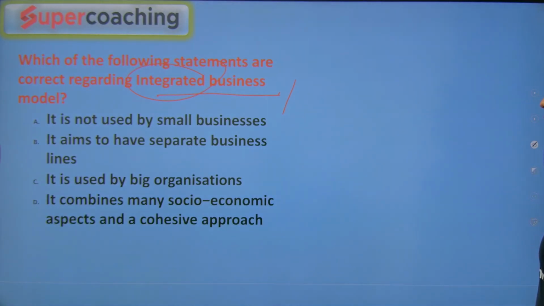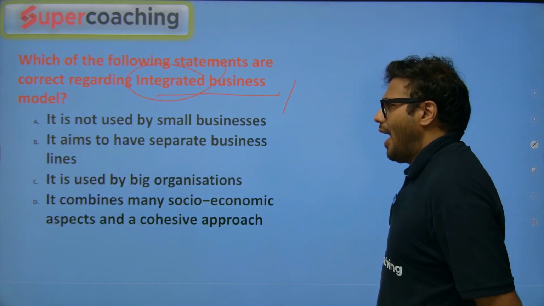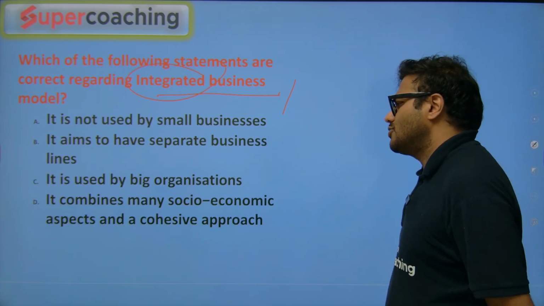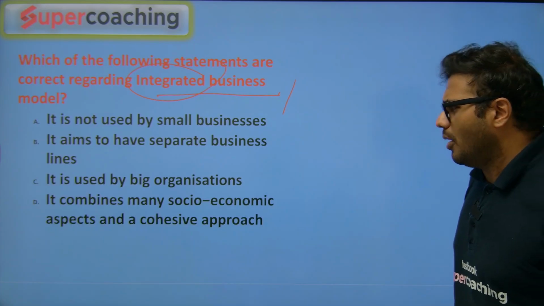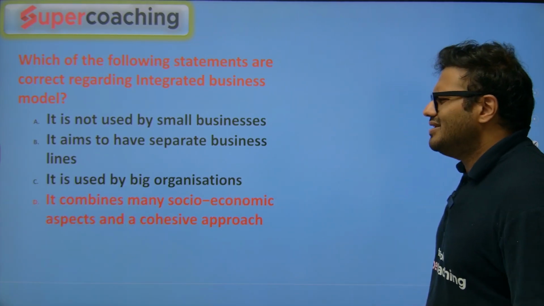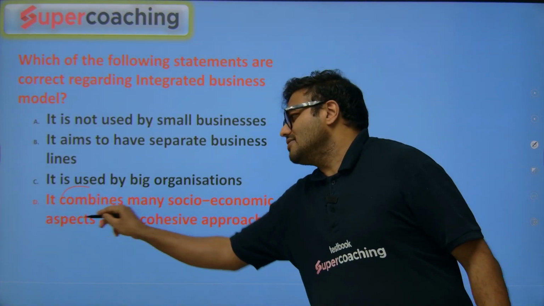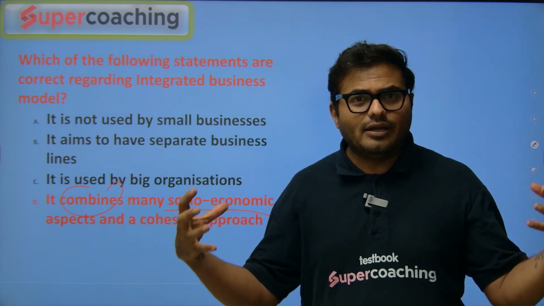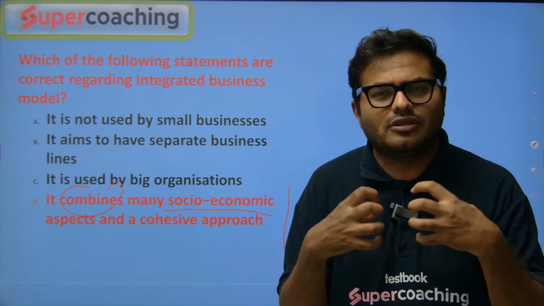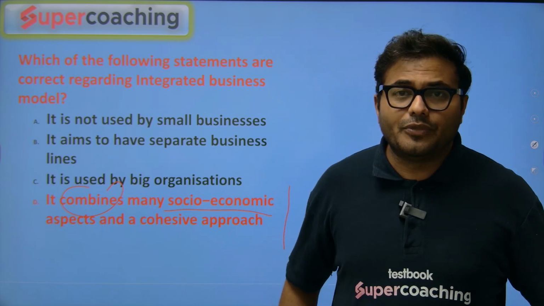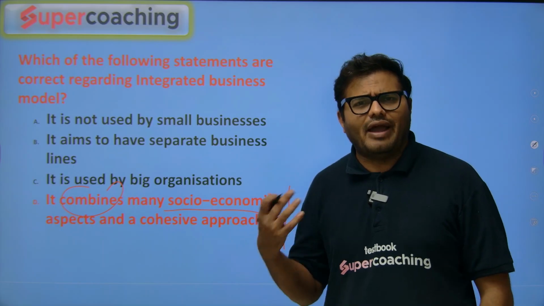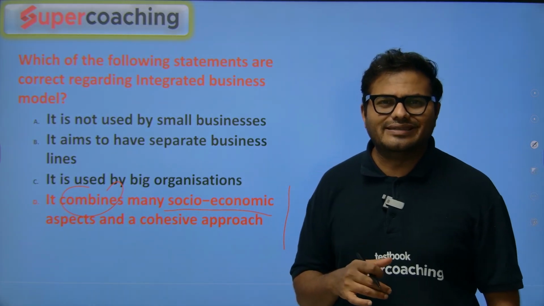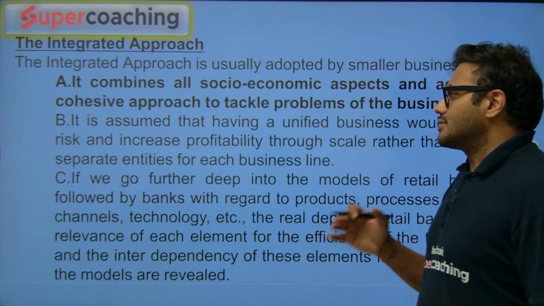So it is not used by the small businesses. It aims to have separate business lines. It is used by big organization. It combines many socio-economic aspects and a cohesive approach. Yes, the answer of this question is the D. Combines the socio-economic aspects and cohesive approach. So integrated by including all the aspects, by including all the factors, I will say factors, sources, or required approach, and in that way this integrated model works. Yes, I'll go to the next question.